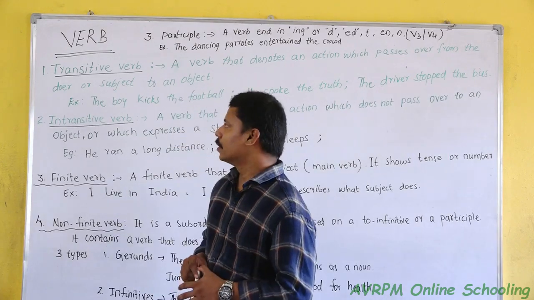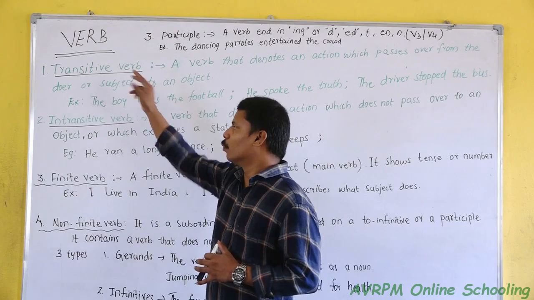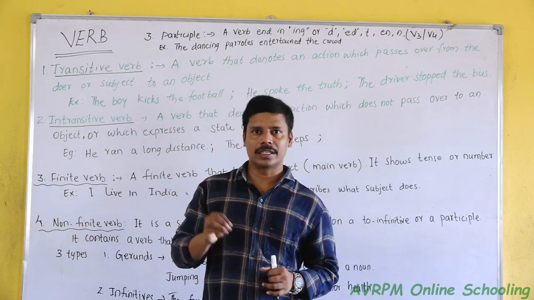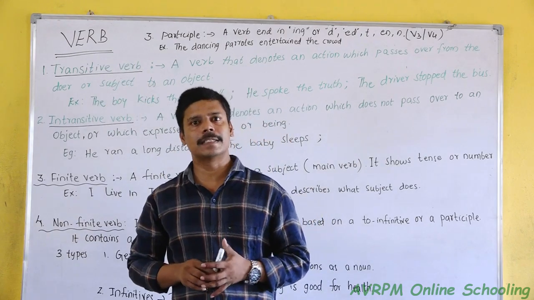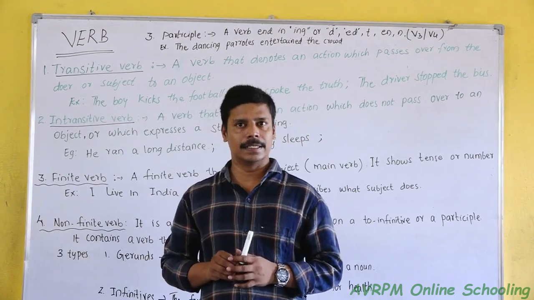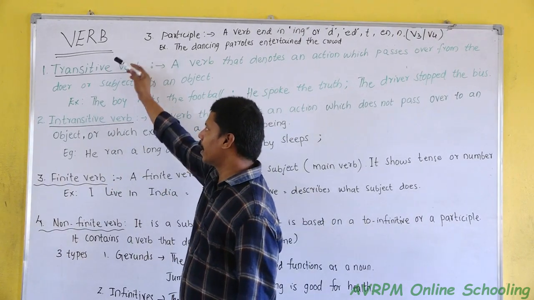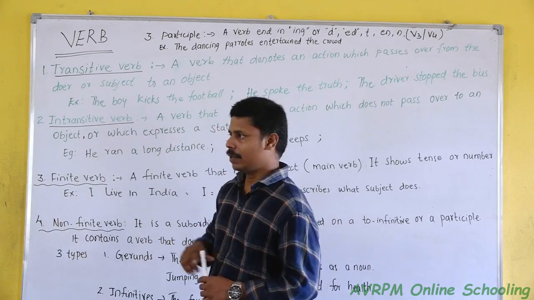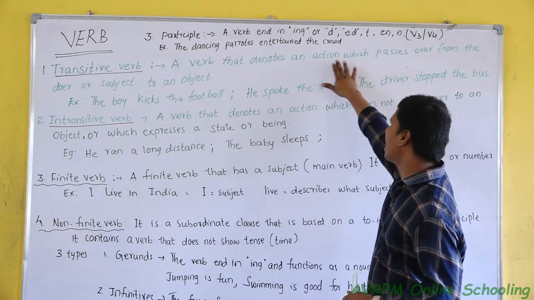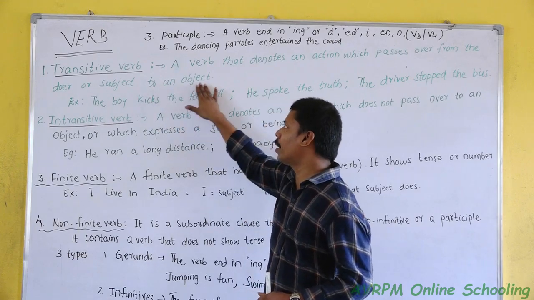Let us continue. In the previous class, we were discussing verbs. We already know a verb is an action done by a subject. What the subject is doing in a sentence, that action is called a verb. Verbs are categorized as transitive verbs. What is a transitive verb? A verb that does an action which passes over from the doer or subject to an object.